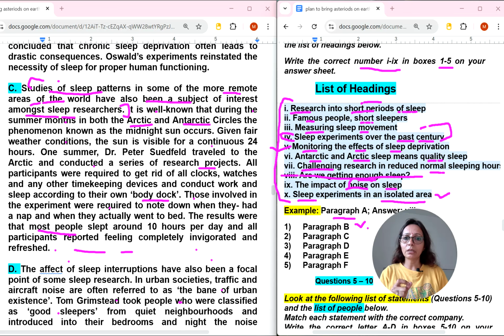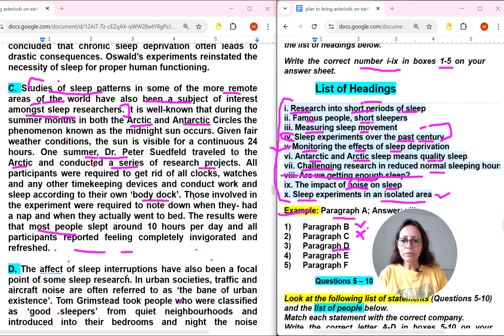Sleep experiments in an isolated area. Isolated is remote, and here also it says one summer Dr. Peters traveled to the Arctic and conducted a series of research projects. So it means 10th will come. So here I am writing it 10th. Okay. C number paragraph. No, sorry, I am also confused now. A number paragraph we haven't done because the answer is already given. So B and C are done. Now I will read D number paragraph.